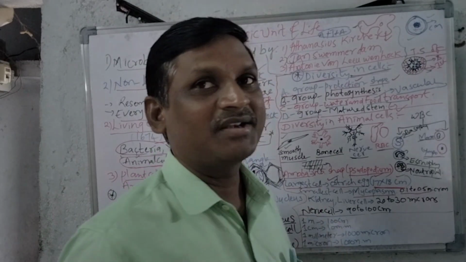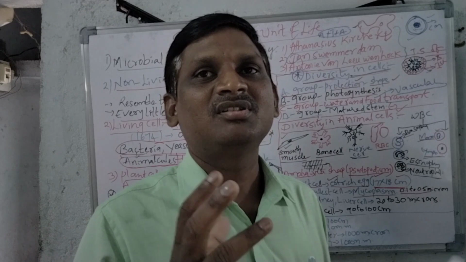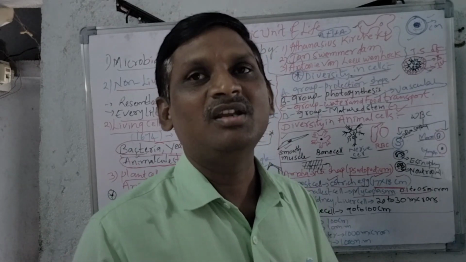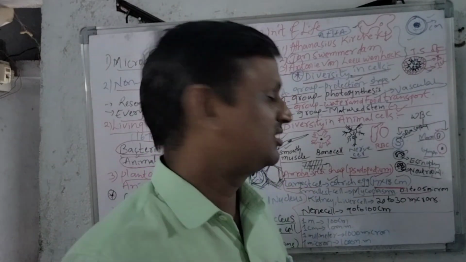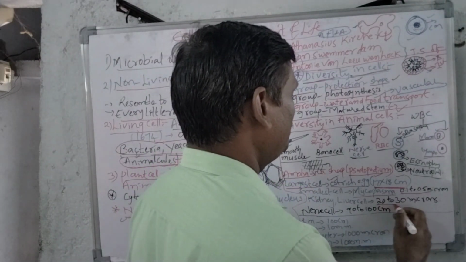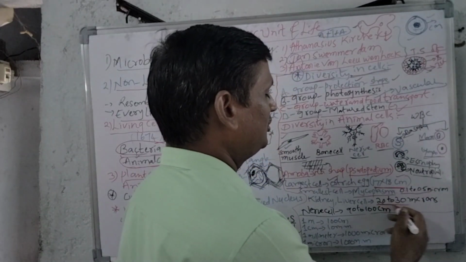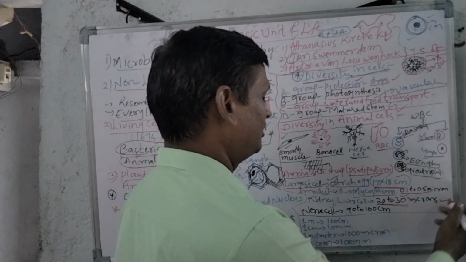This is called a bacteria. Mycoplasma is one type of bacteria generally responsible for causing diseases like pneumonia in cattle or in living organisms. Whereas kidney or liver cell is generally 20 to 30 microns. Very most important to be remembered, kidney and liver cells are 20 to 30 microns.